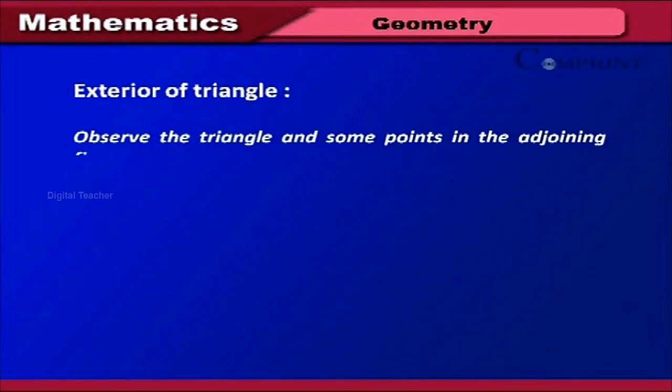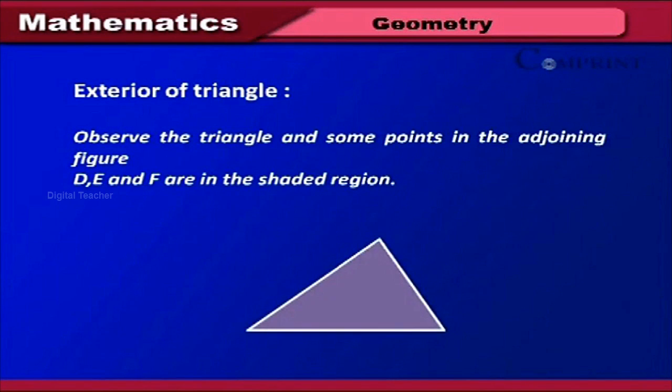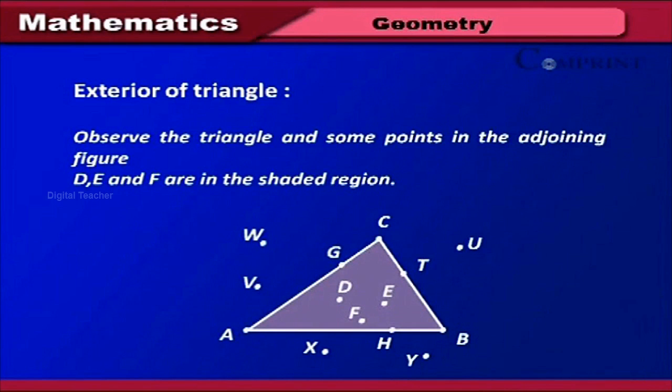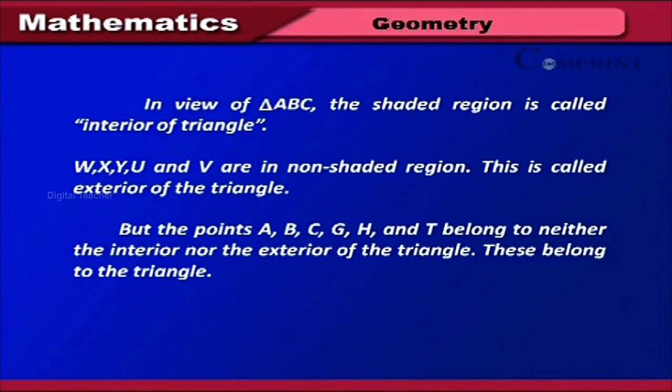Exterior of triangle. Observe the triangle and some points in the adjoining figure. D, E and F are in the shaded region. In view of triangle ABC, the shaded region is called interior of triangle. W, X, Y, U and V are in non-shaded region. This is called exterior of the triangle. But the points A, B, C, G, H and T belong to neither the interior nor the exterior of the triangle. These belong to the triangle.